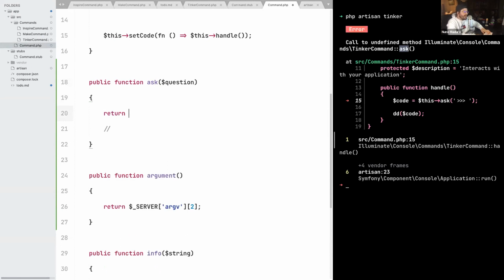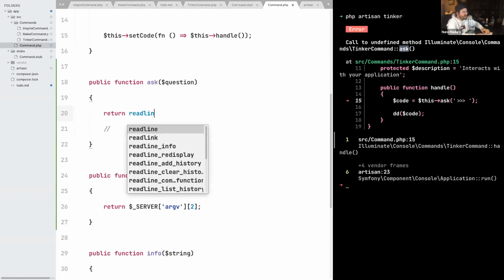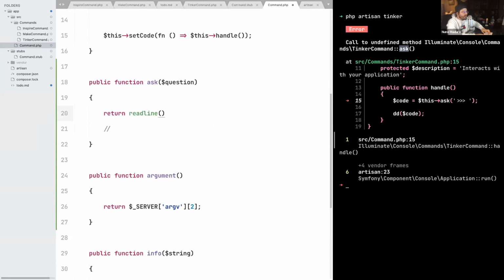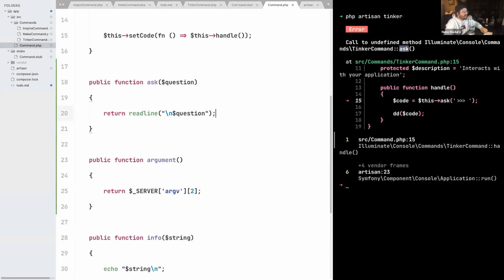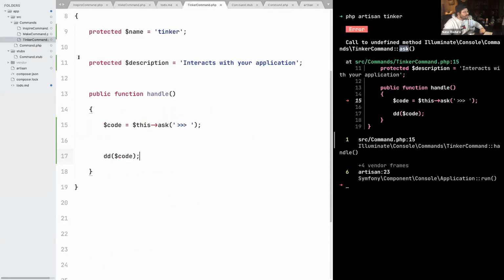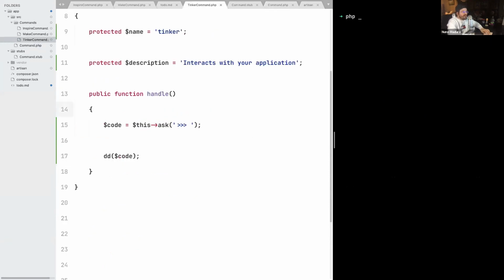Something that we can use in vanilla PHP that nobody has heard of, even me, I was surprised by this function, is this function called readline. And readline will basically prompt for an input on the console for the user. So we can just ask the question using this method, readline. Now, once we have this, we can type php artisan tinker again, and we get this shell thing. And now I can type echo foo to see a string of 11 characters that contains the entire code I have just typed, which is the result of this dd. Pretty simple. All right, cool.